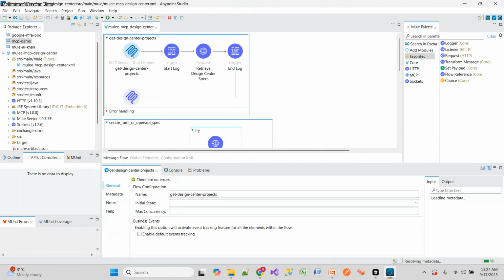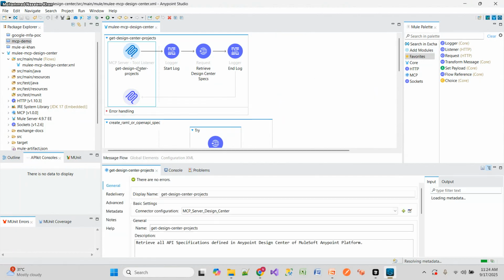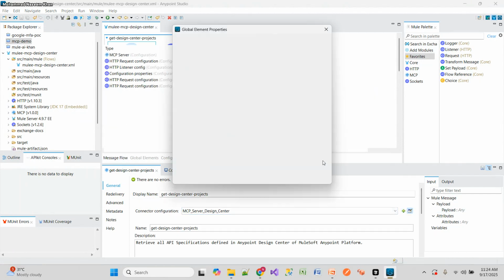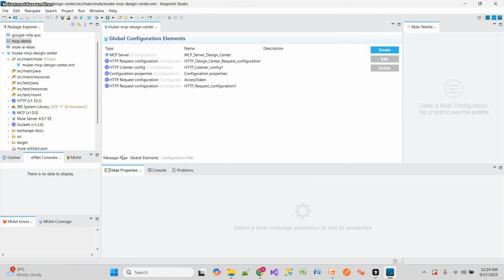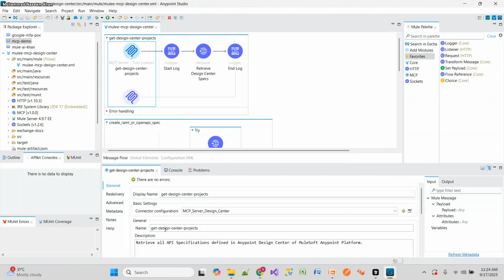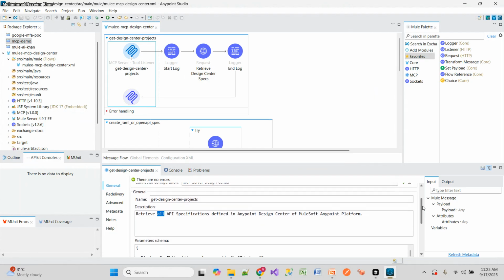And in this one, I'm using this tool listener. So this is the configuration which I have shown in the screenshot. So slash design center and HTTP listener config, right? If you see here, there are other things. We have to specify the name should be relevant, so that other person can identify what this is all about. So name, we can give any name, it's up to us. And description, so I have given the description: retrieve all API specification defined in design center.